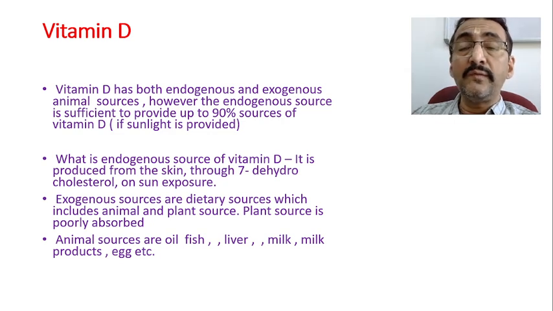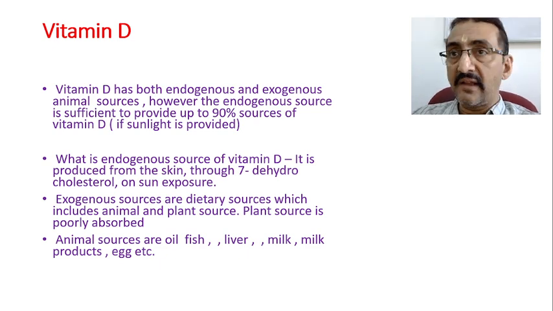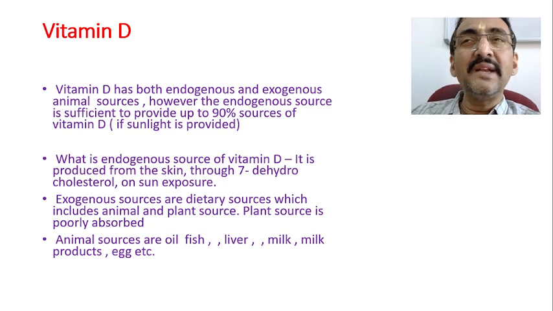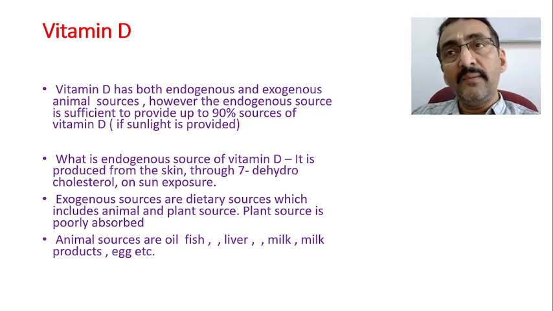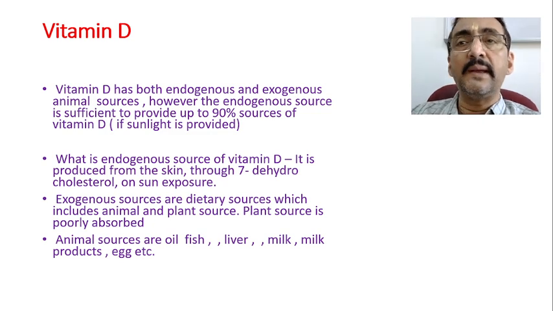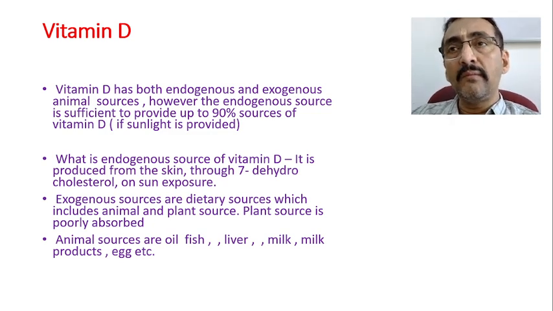What is the endogenous source of vitamin D? Again, I am repeating, it is produced in the skin from 7-dehydrocholesterol on sun exposure. Hope you are clear. Exogenous sources are dietary sources, as we have already explained, which include both animal and plant sources. The plant source is poorly absorbed. Vitamin D is available in plants in the form of ergosterol, but this ergosterol is very poorly absorbed. It is not nicely absorbed, and 100% absorption does not take place. Most of it gets wasted. So we cannot rely on the plant source for vitamin D.